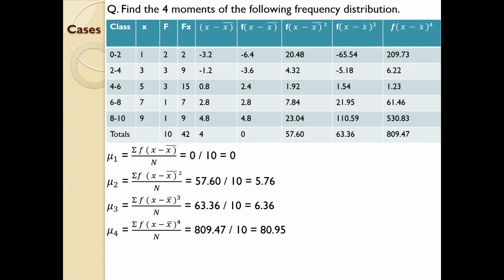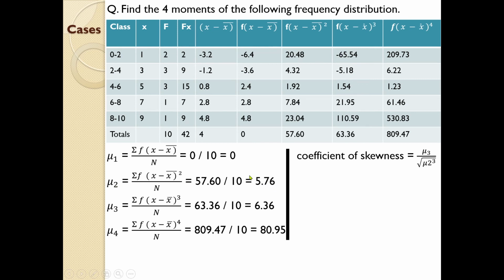So now you have almost found all the four moments representing mean, dispersion, skewness as well as kurtosis. Once you have found all the moments, you need to find the coefficient of skewness. The equation for coefficient of skewness is mu3 divided by the square root of mu2 cubed. So mu2 is 5.76.